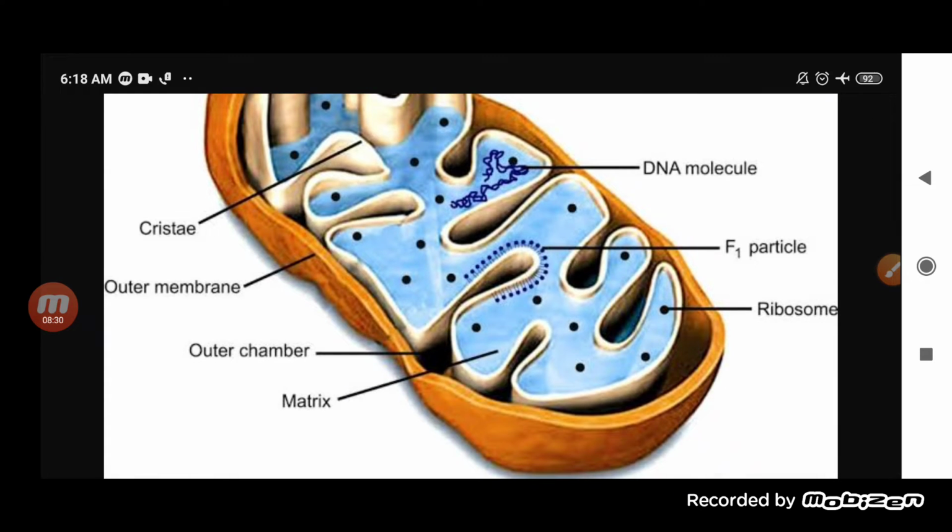The presence of ribosome and DNA molecule tells that it can synthesize itself, make its own copy. And the ribosome will help in the synthesis of protein. The F1 particle is helpful in carrying out the process of ATP synthesis, and the foldings present in it are also responsible for increasing the surface area.